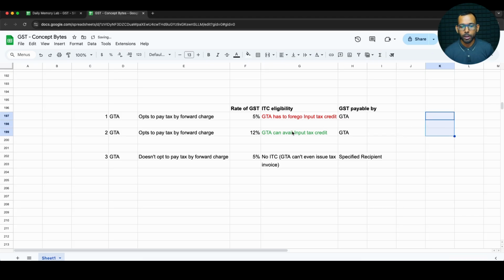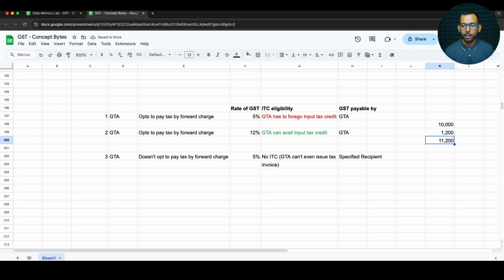Now the second scenario is when I have lots of input tax credit for my service provisioning. Therefore, I decide to raise the GST rate. I decide to pay the tax by myself. I don't pass it on to you. I don't ask you to do the reverse charge option. I will pay through forward charge only, but I will end up charging 1200 rupees, which is 12% GST on the invoice price. Therefore, the overall invoice value is going to be 11,200 in this scenario.